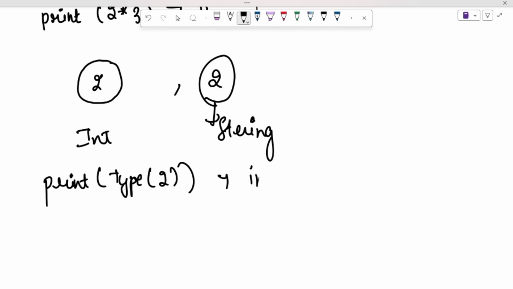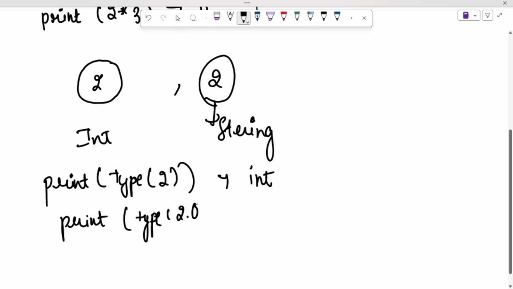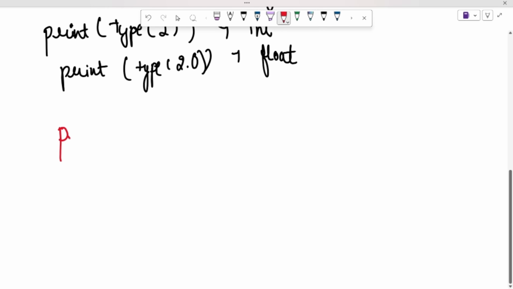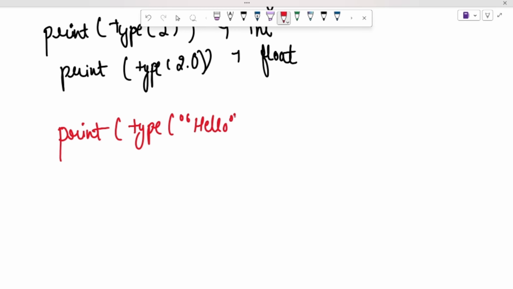It will return integer. And if I print type of 2.0, it will print float. Like we will write print type of hello. It will return string. We can check for boolean, string, integer, and other data type variables also.